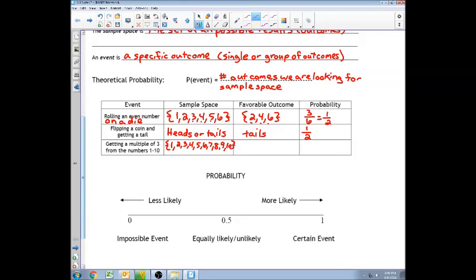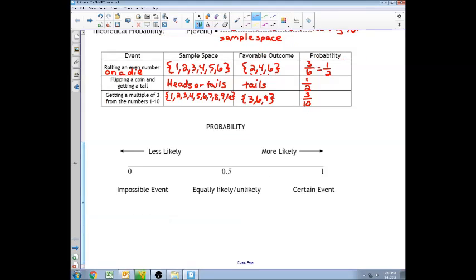That will be our sample space, all the possibilities of the numbers 1 through 10. The multiples of 3 would be 3, 6, and 9. So there are 3 possible good outcomes that we're looking for. How many numbers are there total? Well, there are 10, so it would be 3 over 10. It would be a 3/10 probability, I'm sorry.